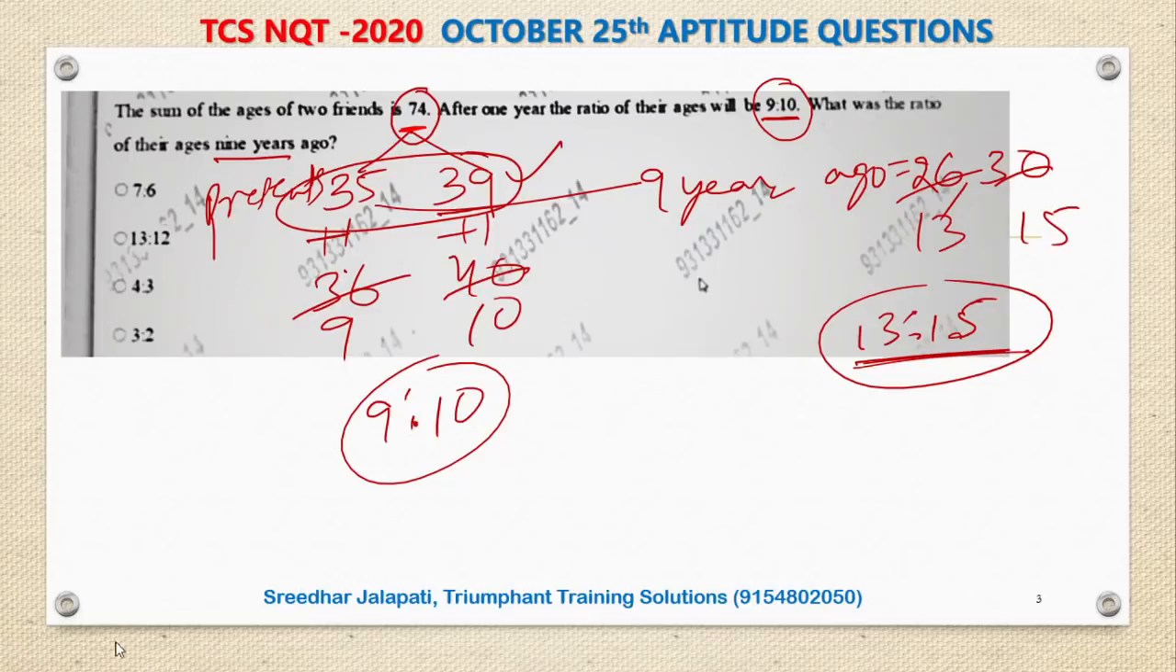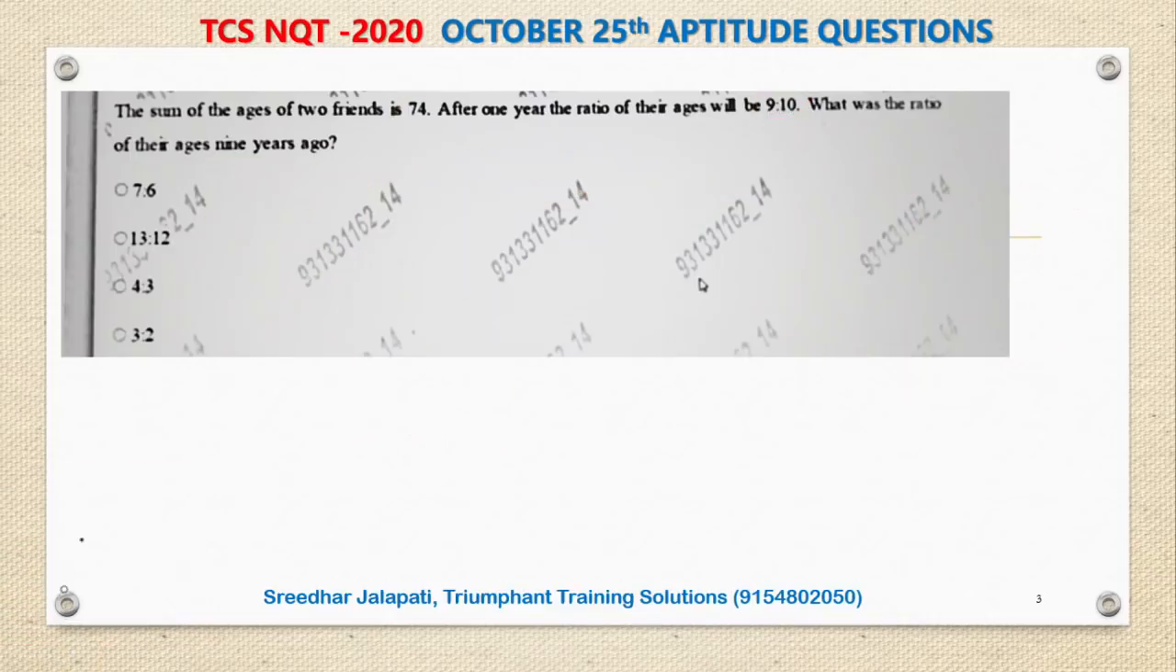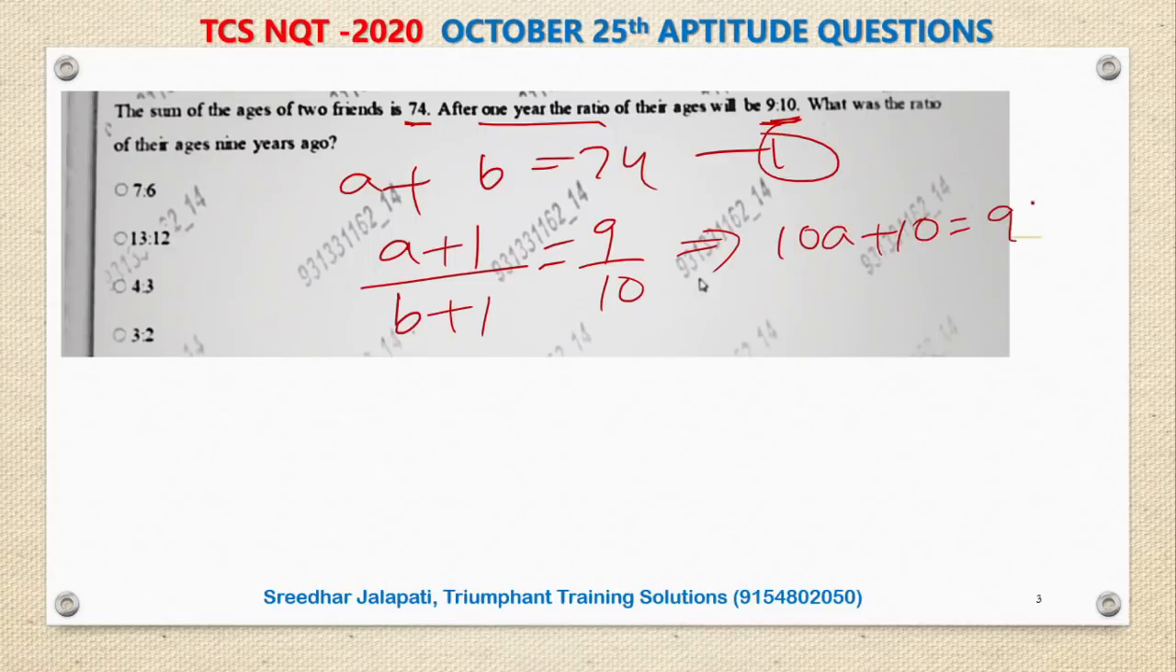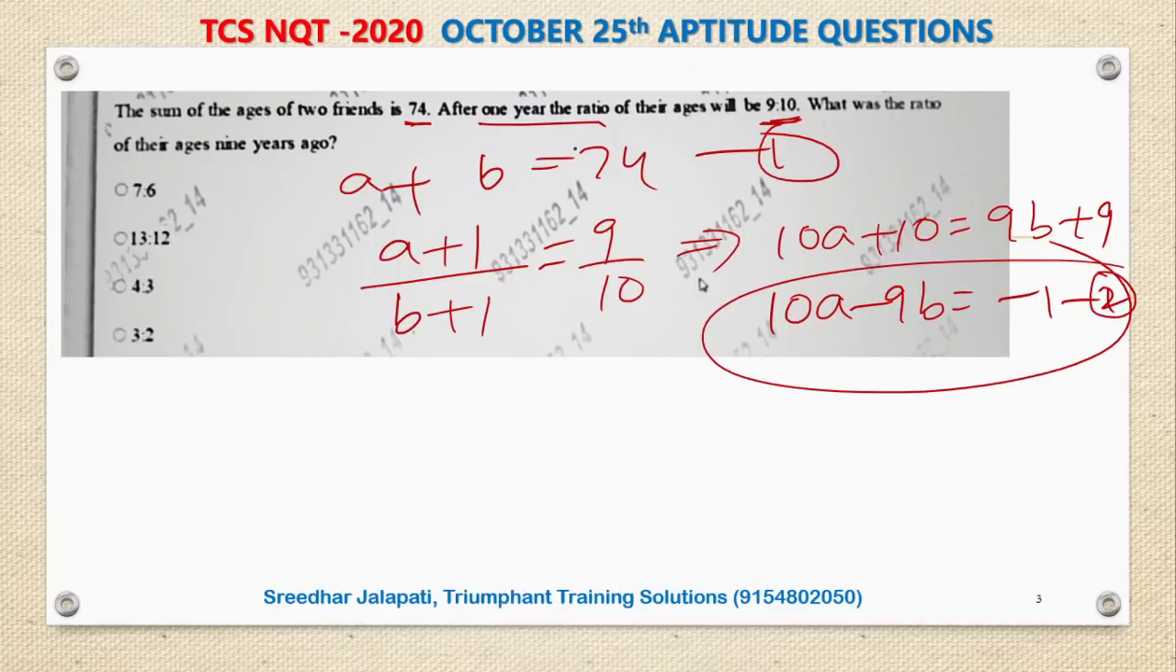Here I have gone by trial and error method. If you want to answer this by the actual method, as the sum of their ages is 74, let their ages be A and B. So A plus B is equal to 74, first equation. Then after 1 year, the ratio of their ages is 9:10. So after 1 year, this person is A plus 1, second person B plus 1, given as 9:10. If I cross multiply, 10A plus 10 is equal to 9B plus 9. All variables one side, constants other side, so I get 10A minus 9B is equal to minus 1. This is the second equation.